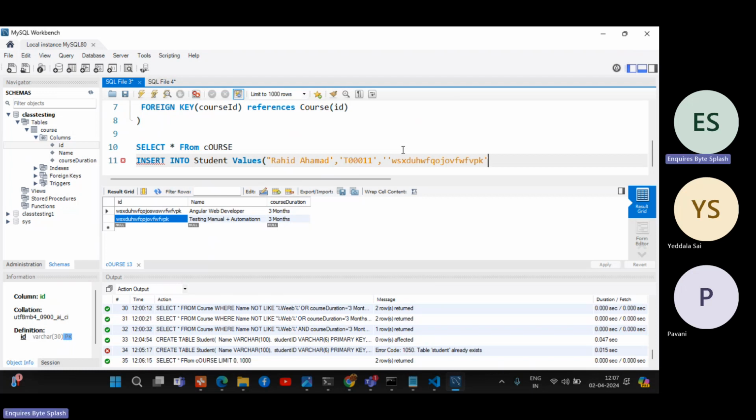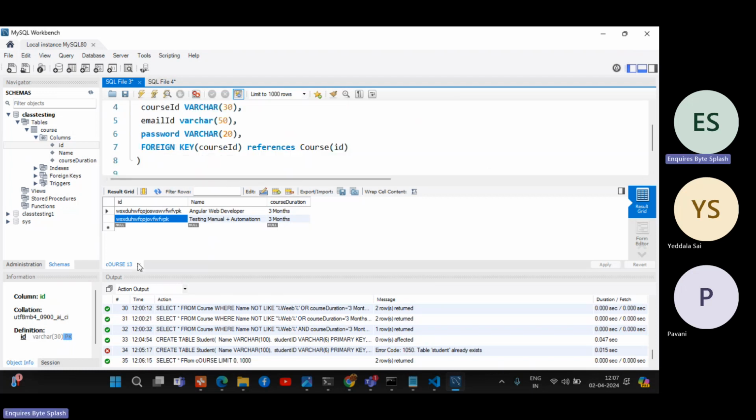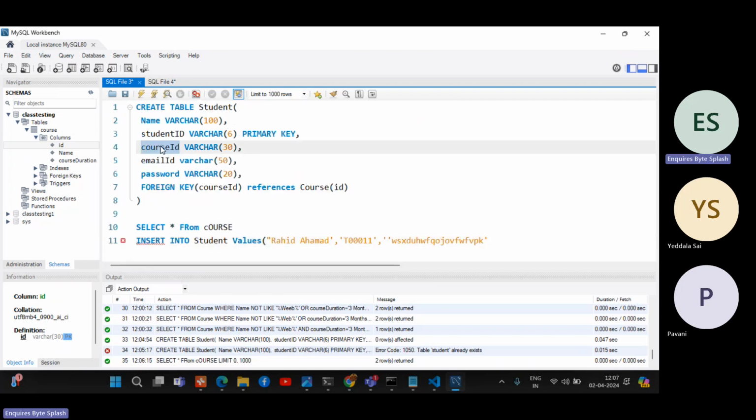Now ID. So this is the one. ID is also there. I just clear this because now I already copy-pasted the ID. So what is the third one? We need to follow the order here. What is the order? Name is the first one. Student is the next one. Course ID is the last one. So the third one is course ID only. Now email ID. Rahid, rahid@gmail.com, right? So those validations we need to give at code level, at server level.